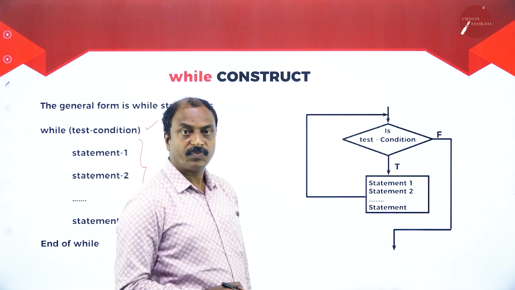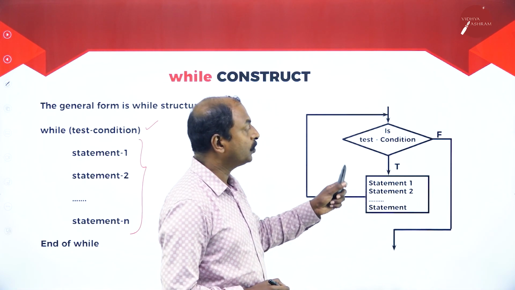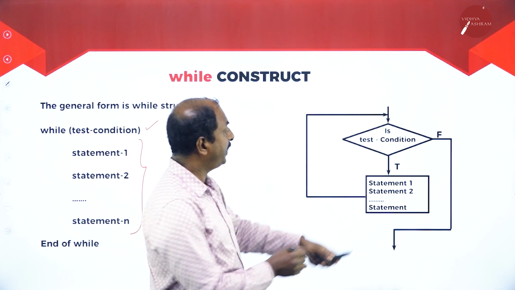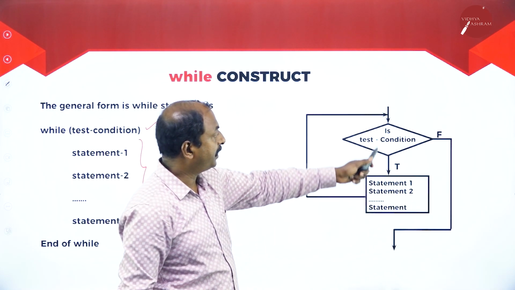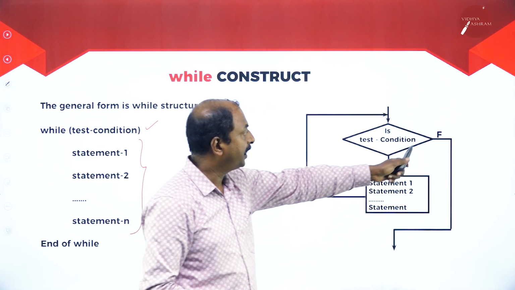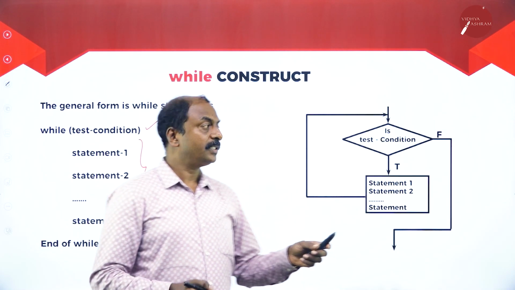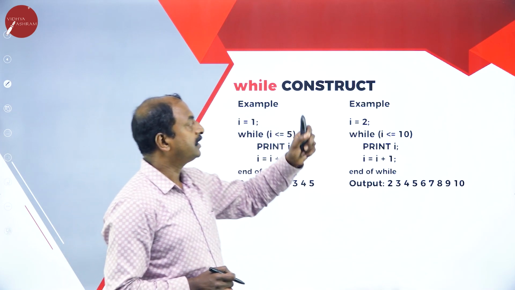Now let us see the flow chart. This is the condition. Again, for the condition there are two possible answers, true or false. So these statements are repeated until the condition is true. Once the condition fails or is false, it comes out of this while construct. So this is while construct, and now let us see the example.